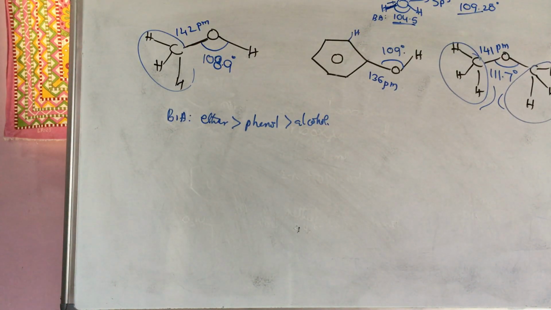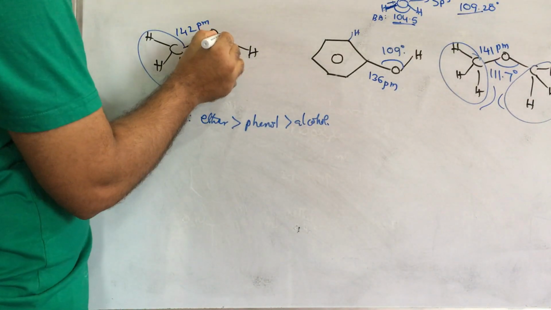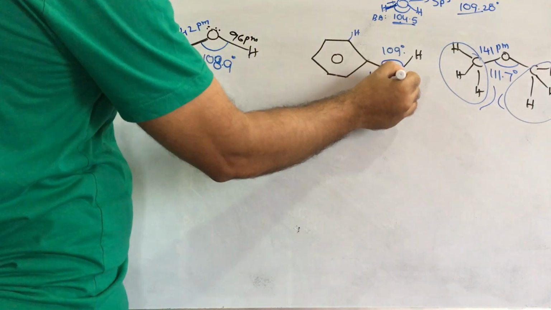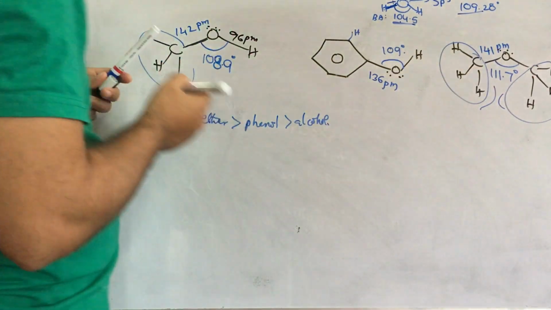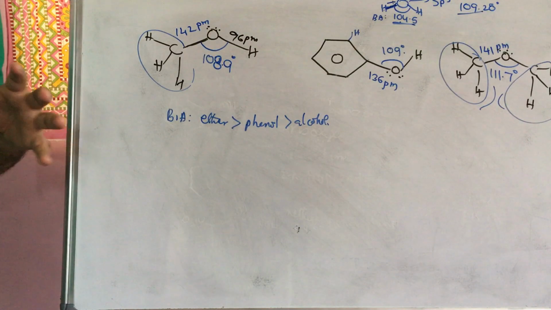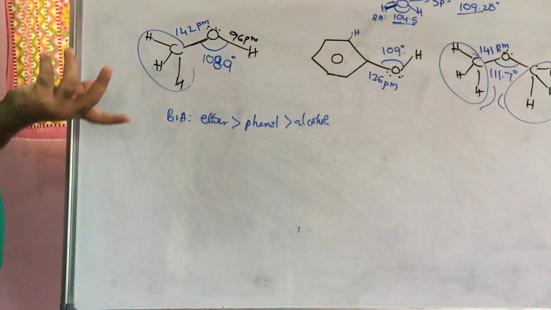Sometimes they may ask what type of question is possible. Here they may ask what the bond length is. This is 96 picometer. Here lone pairs will be there, here also lone pairs. How many lone pairs, how many bond pairs? Questions like this will be asked: what is the solubility, the bond and dipole moment, the molecular weight, the melting point, boiling point, and the increasing order of solubility. Many questions like this will be asked. Where these questions come, I will discuss there, in the physical and chemical properties. This is just the introduction to alcohols, phenols and ethers.